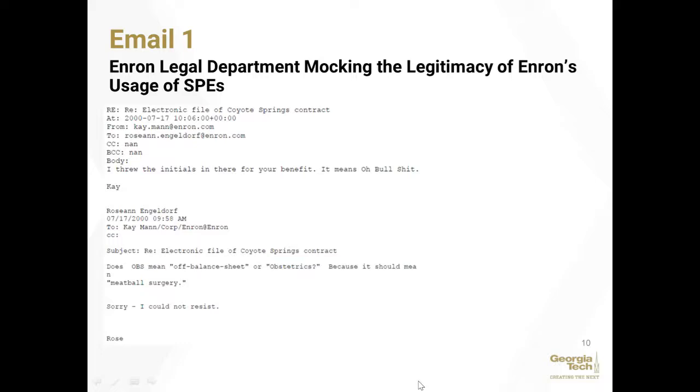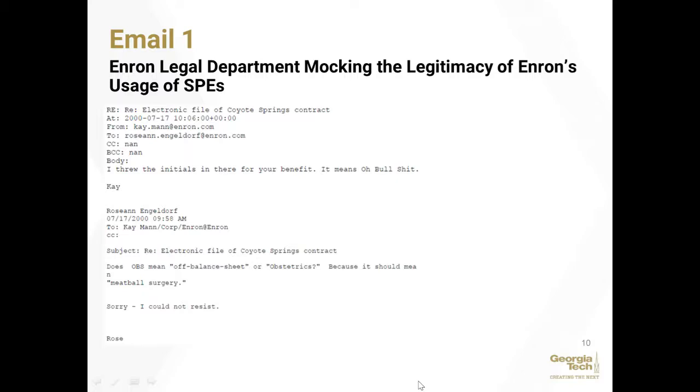And this is in reference to the use of SPEs to take items off Enron's books, like debt and impaired assets. So this is what they refer to as off-balance sheeting. And as you can clearly see here, this email correspondence is basically the 2 individuals mocking the terminology used at Enron, off-balance sheeting, or OBS. And in the discussion, Roseanne asks, what does off-balance sheet mean? And she says it should mean meatball surgery.